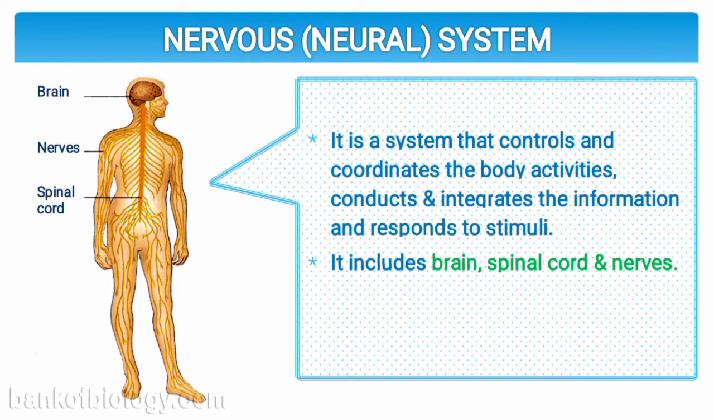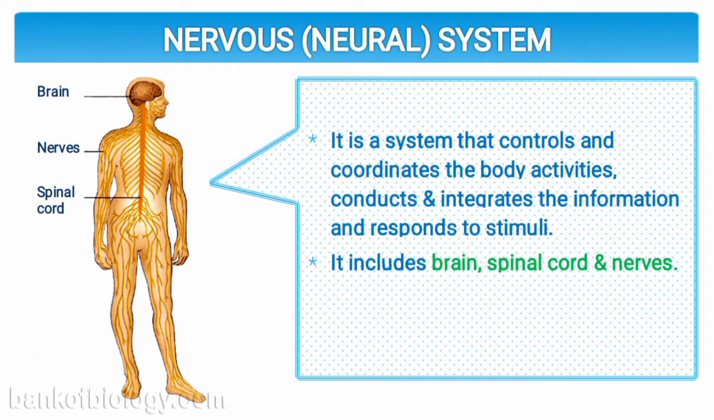The second purpose is to conduct and integrate information, that is, to get or send information. It is also a function of the nervous system to respond to stimuli. What is a stimulus? It is a change. That change can be in the internal environment of the body, or in the external environment or surroundings. And what are the parts of the nervous system or neural system?